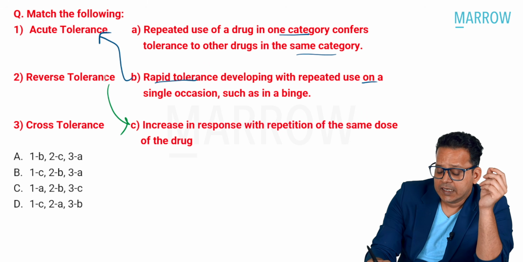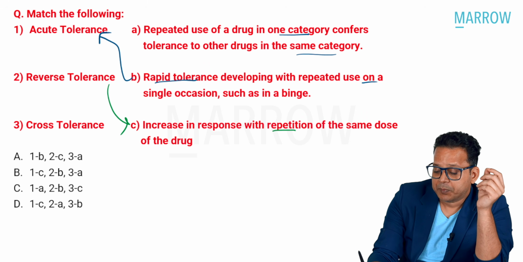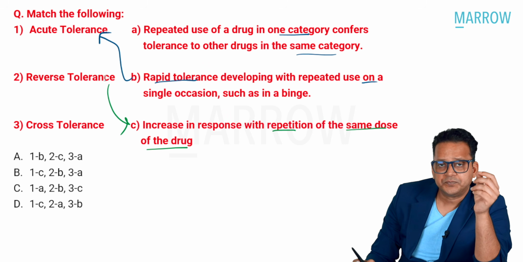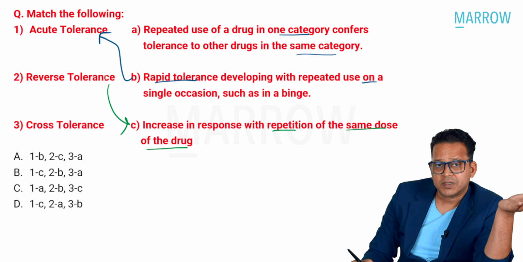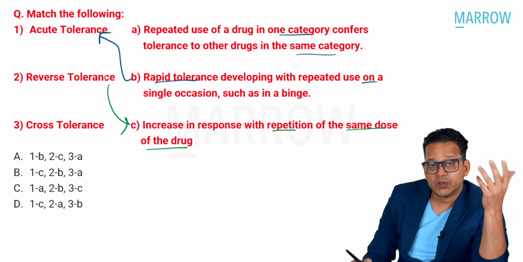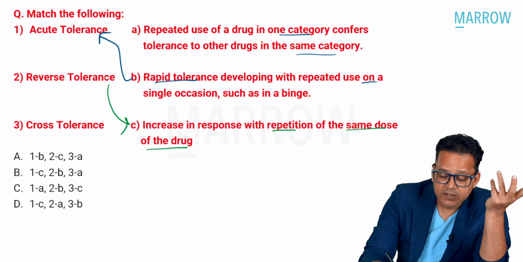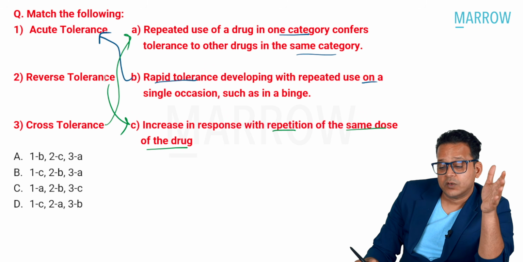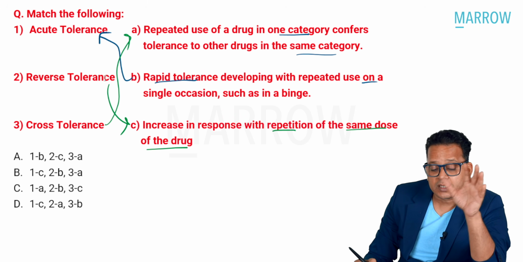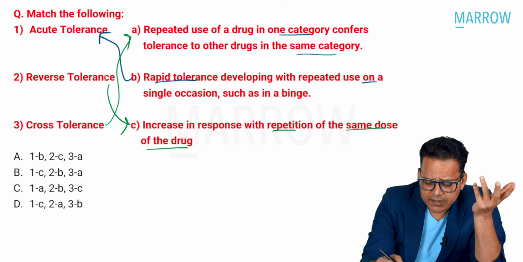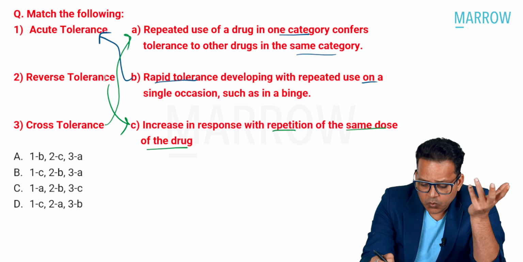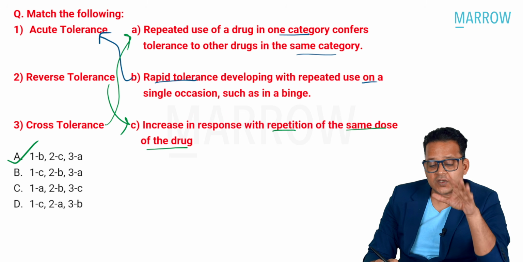Reverse tolerance is increase in response with the repetition of the same dose of the drug. That is reverse tolerance. So reverse of tolerance means the response will increase. Now, what is cross tolerance? Repeated use of the drug in one category confers tolerance to other drug. That is cross tolerance. So here I can see the answer is 1B, 2C, 3A. So option A is the right answer.